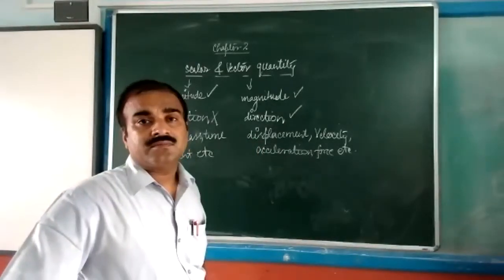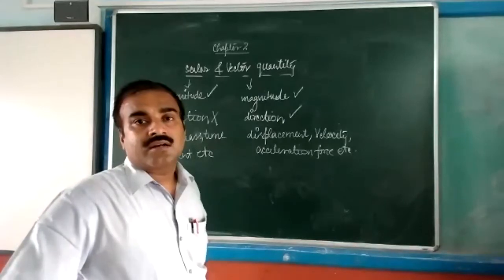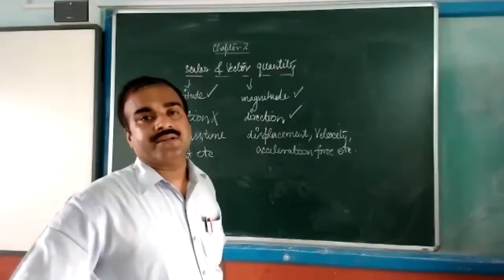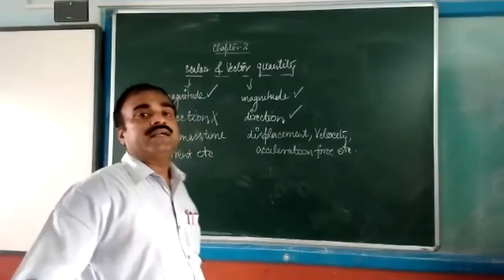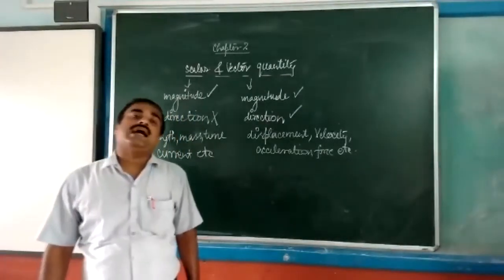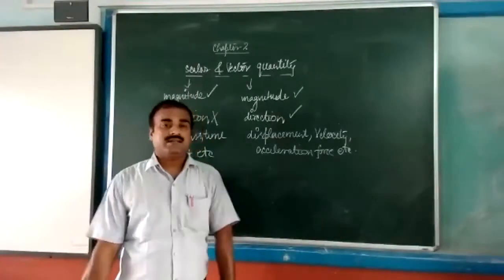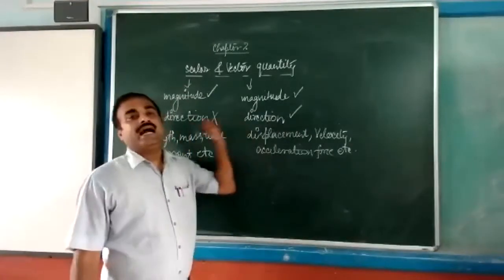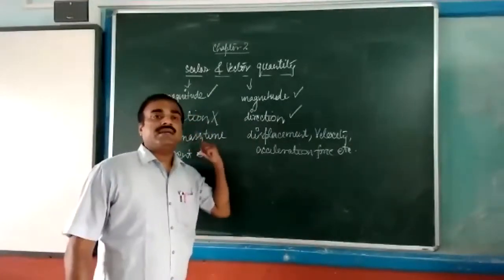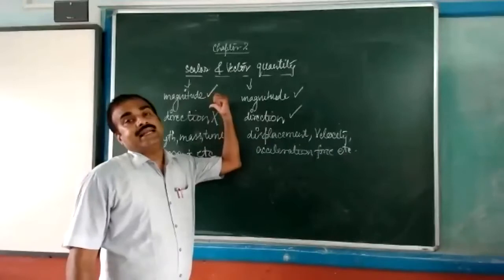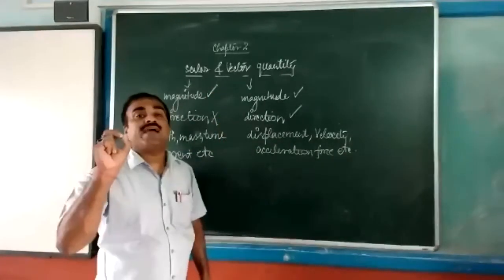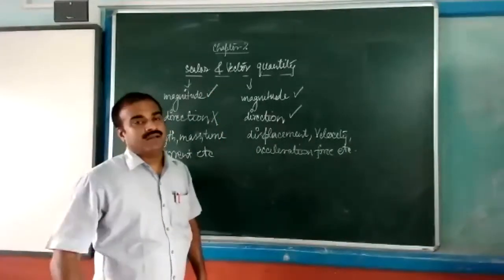Clear to all? Clear or not? Tell me. A vector quantity is one in which magnitude and direction both are considered. And a scalar quantity is one in which only the magnitude is considered. Magnitude means its value, its measurement.